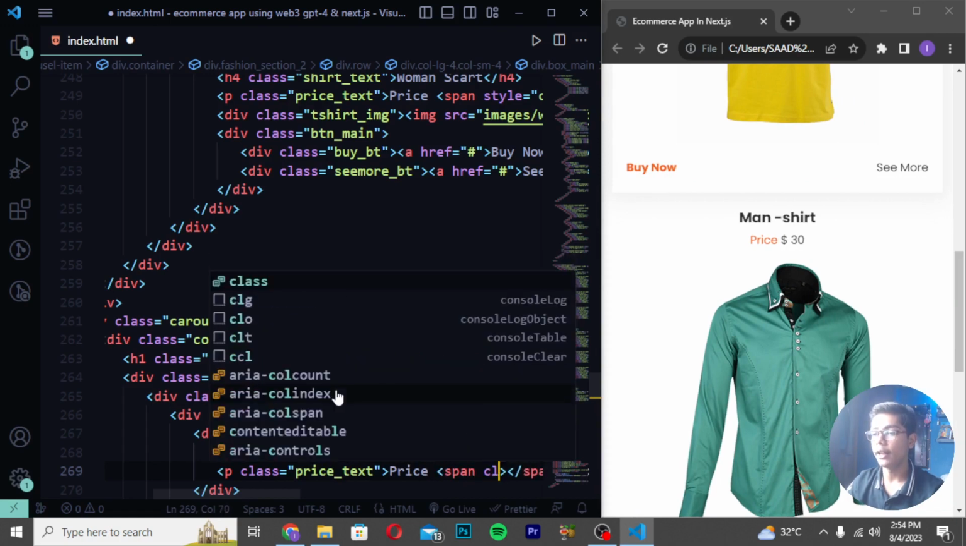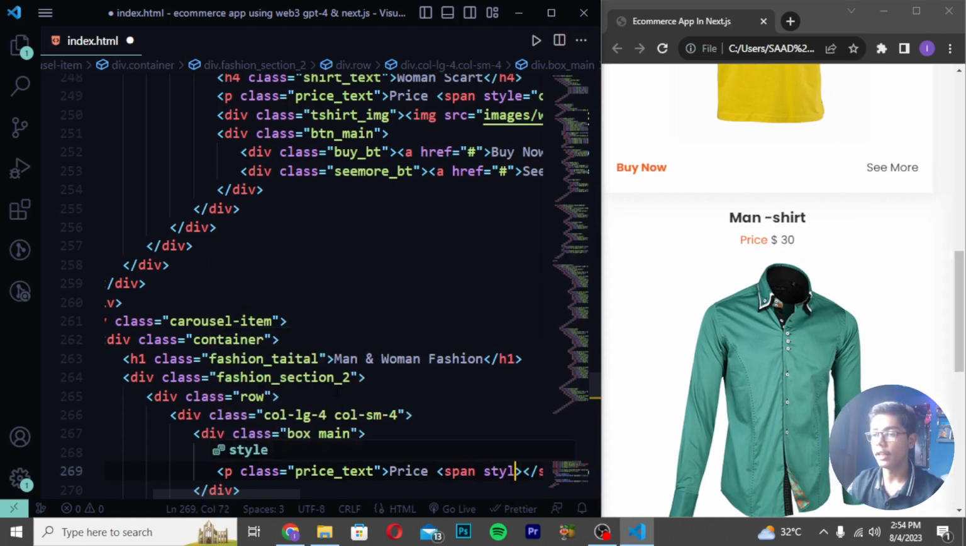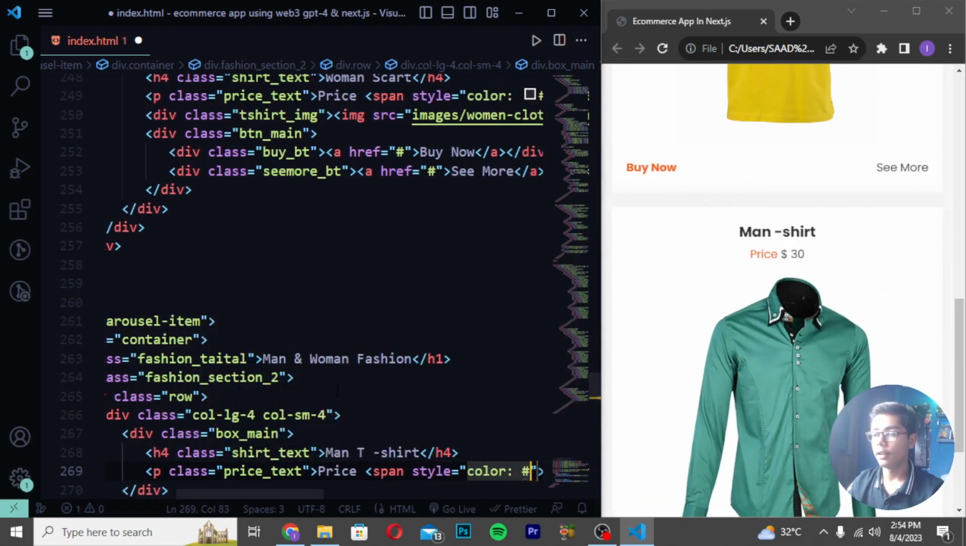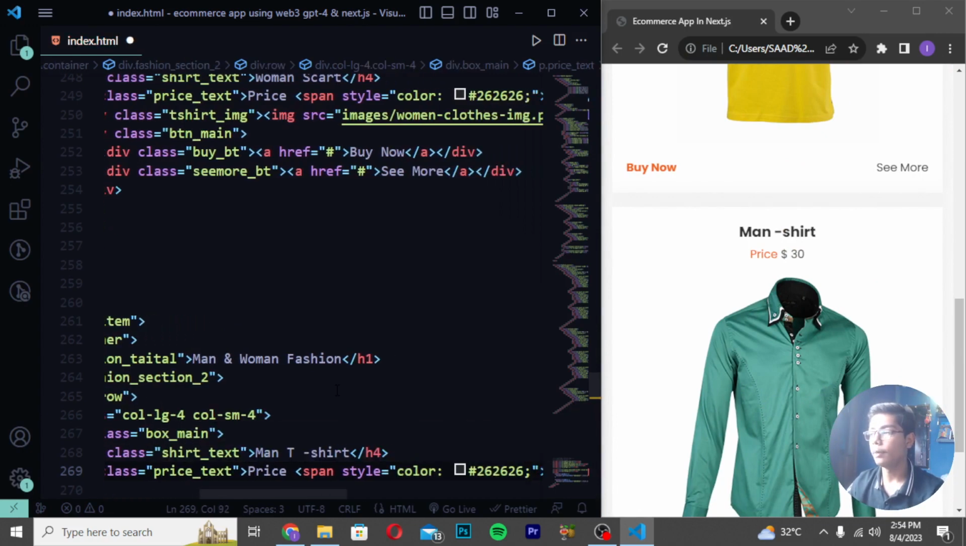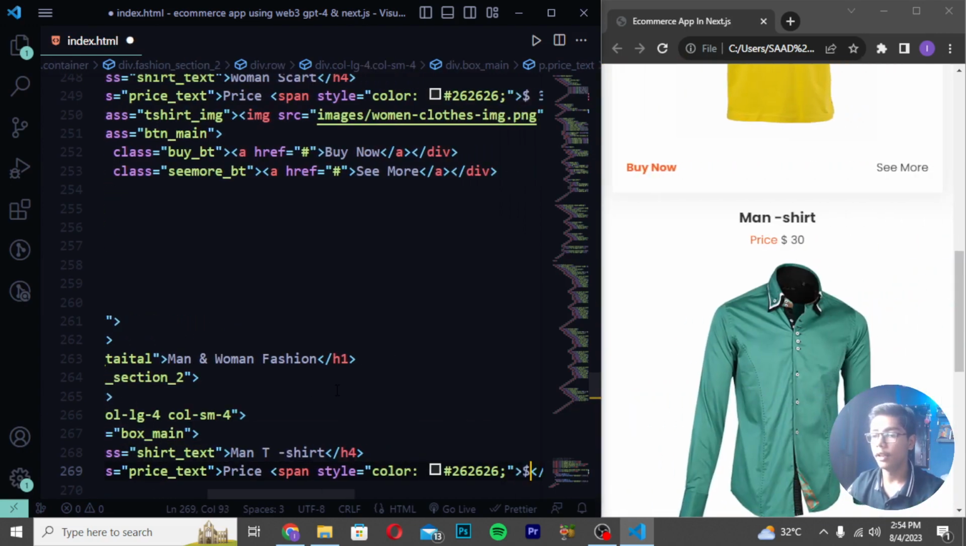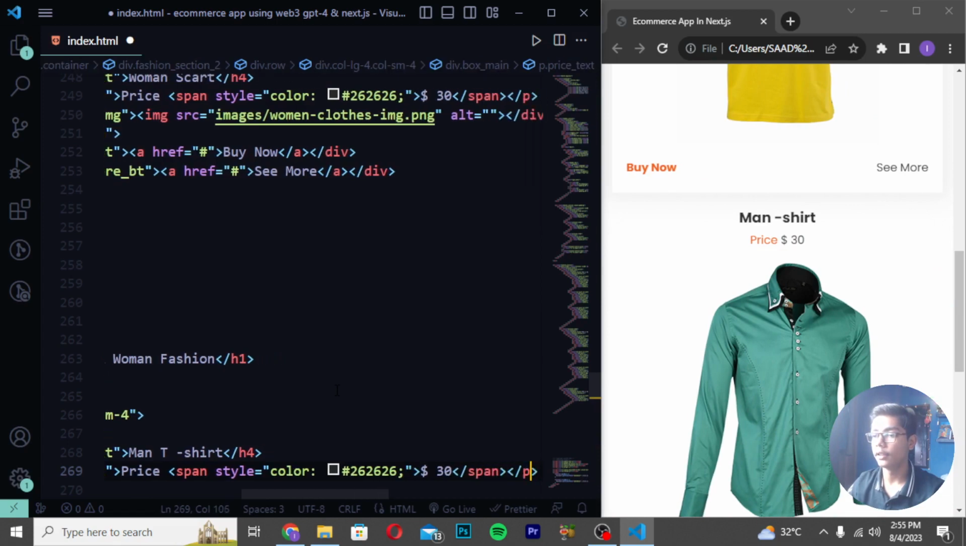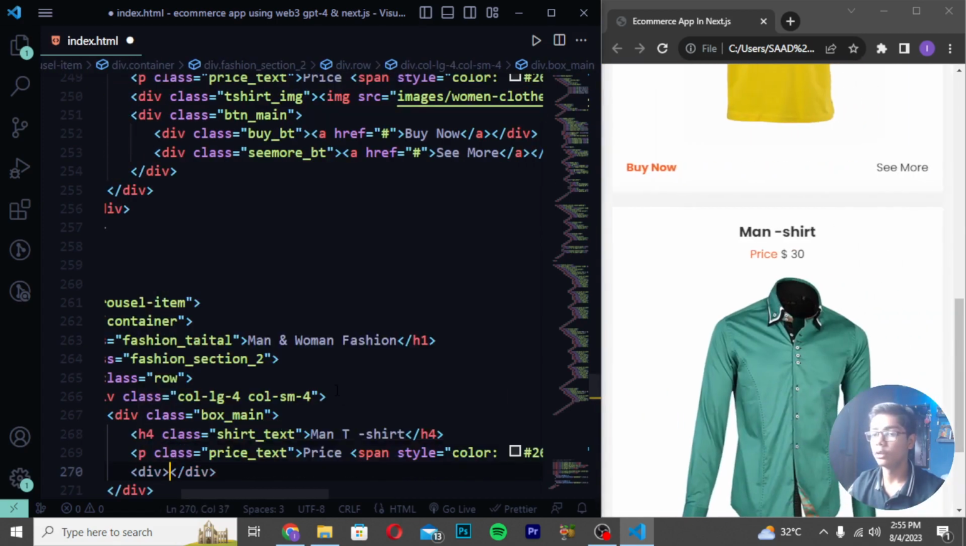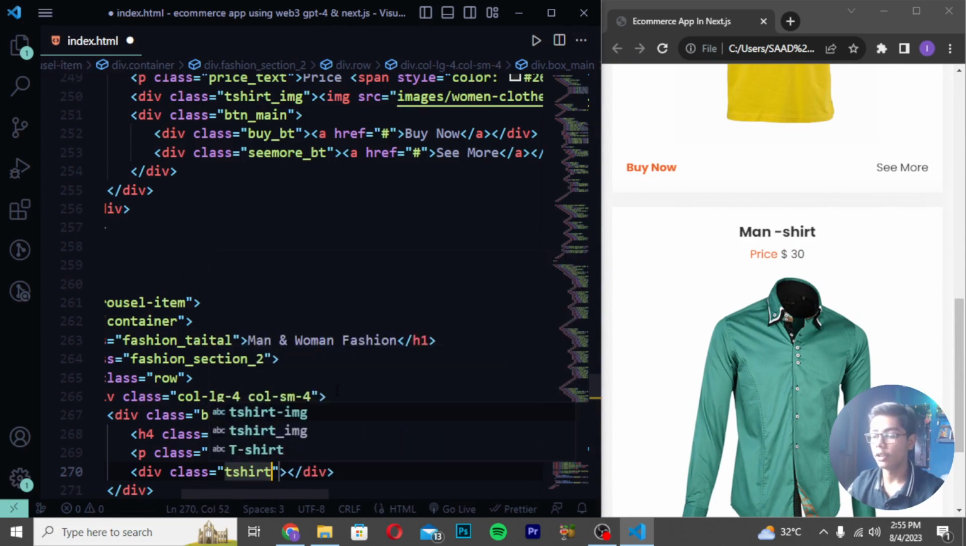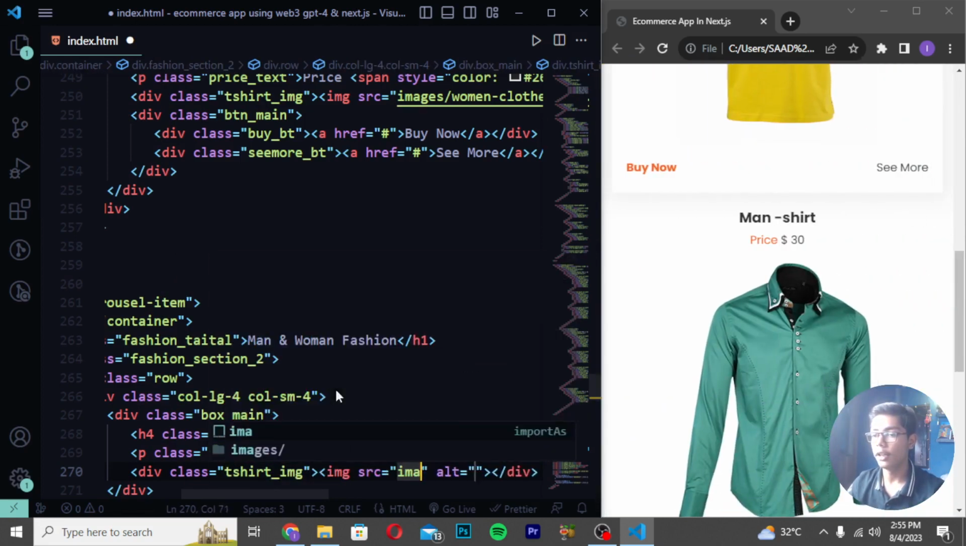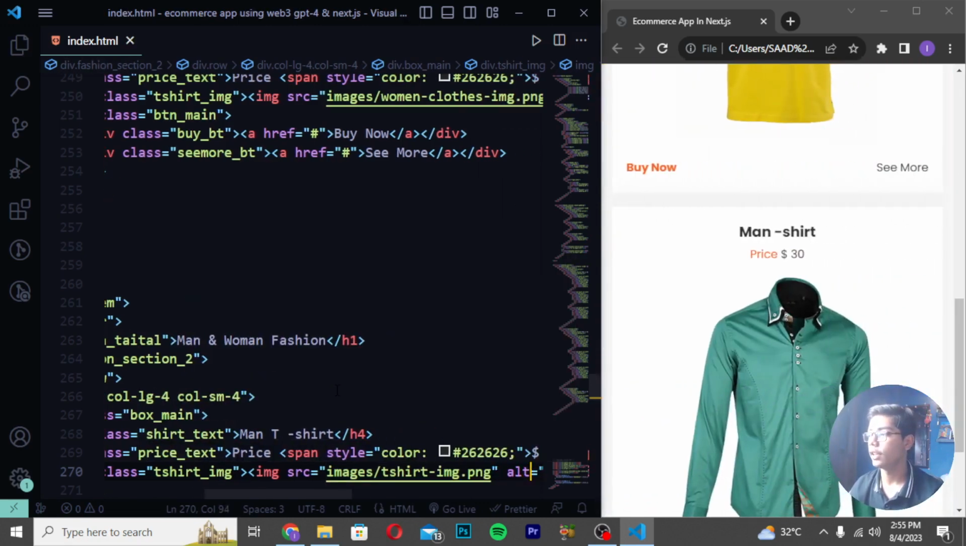Create price span tag, and I will be writing it as style. Write here color, write 262626. Then I will be now moving down, and then you have to write here $30 like this. Then you have to move after the close p tag, create div class shirt. Okay, so I will be writing t-shirt_image. Write here image tag, images slash. Write here t-shirt image.png like this.